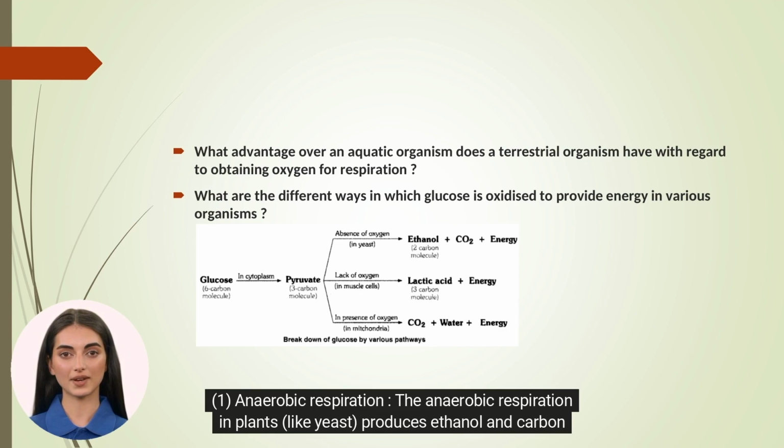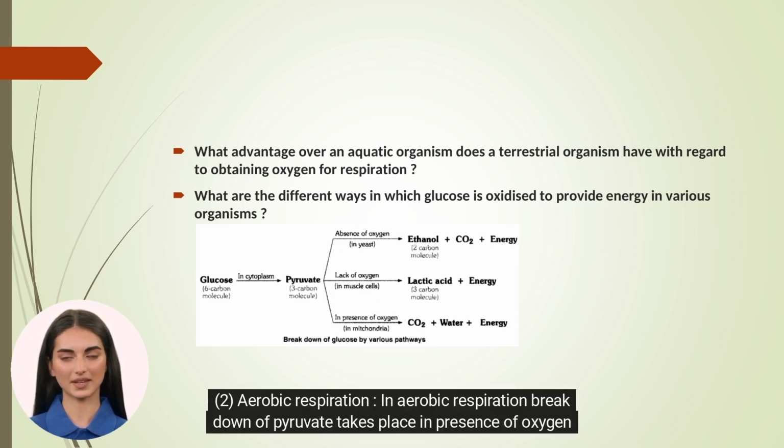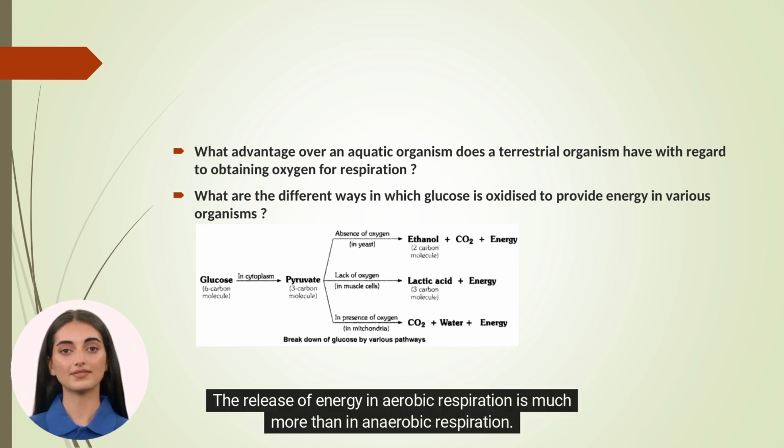1. Anaerobic respiration. The anaerobic respiration in plants, like yeast, produces ethanol and carbon dioxide as end products. 2. Aerobic respiration. In aerobic respiration, breakdown of pyruvate takes place in presence of oxygen to give rise to 3 molecules of carbon dioxide and water. The release of energy in aerobic respiration is much more than in anaerobic respiration.